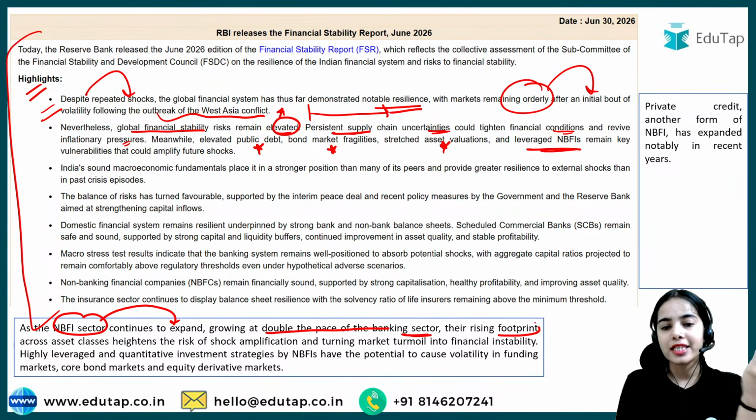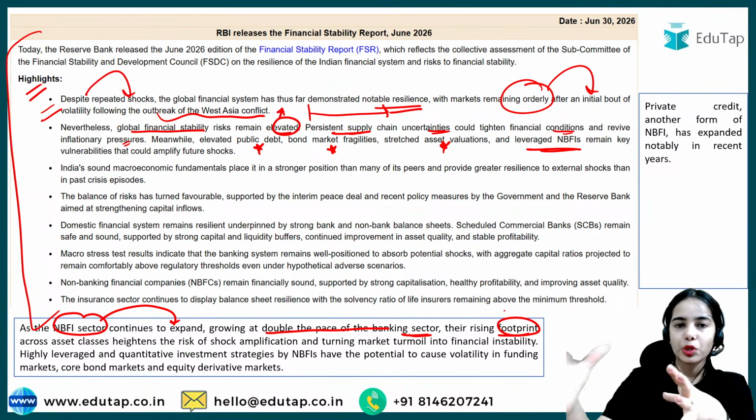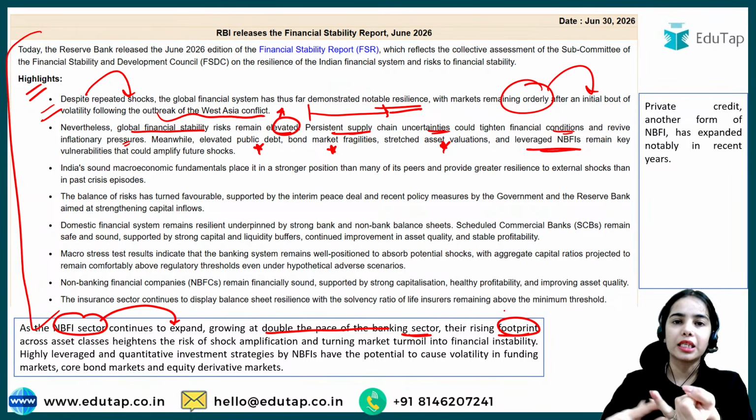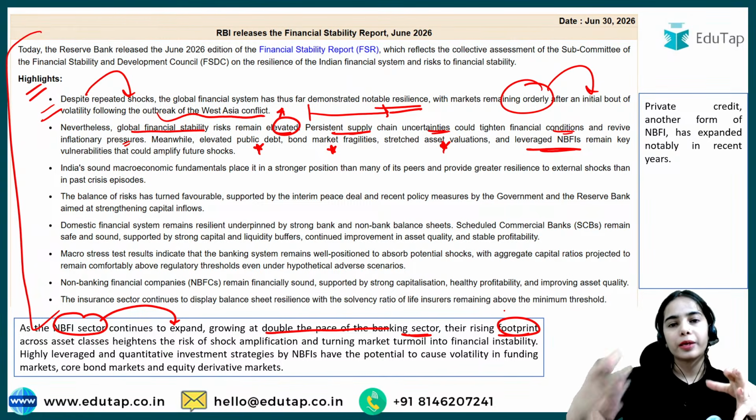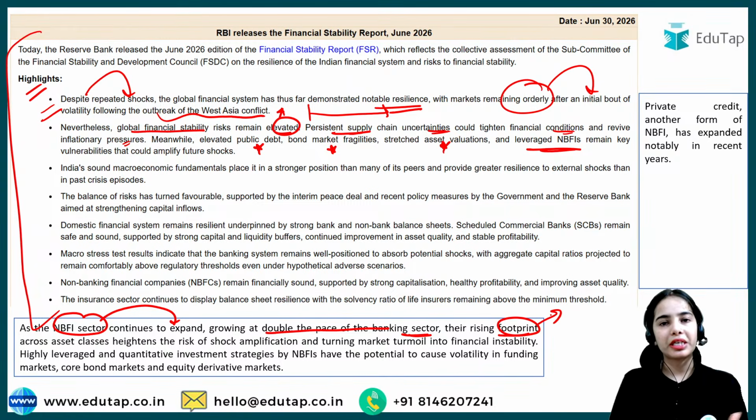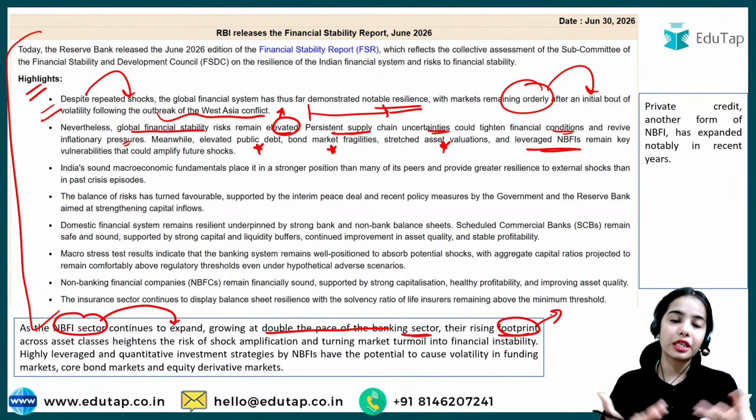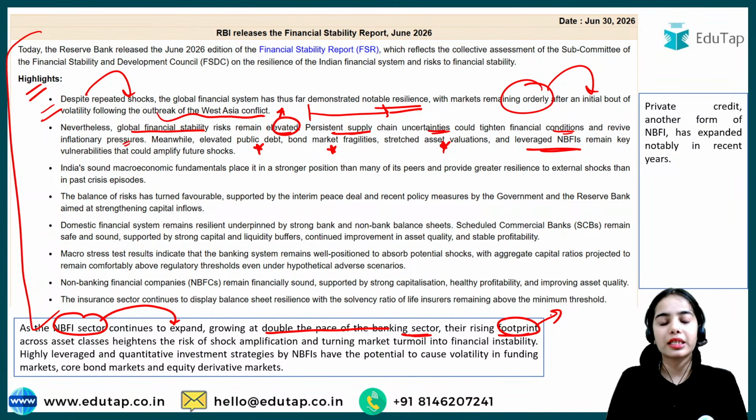Their rising footprint across the asset classes, in the bond market, in the equity market, their investment is increasing in government securities, in corporate securities, in the derivatives, in the different asset classes.